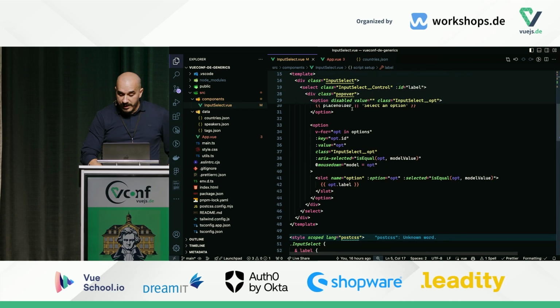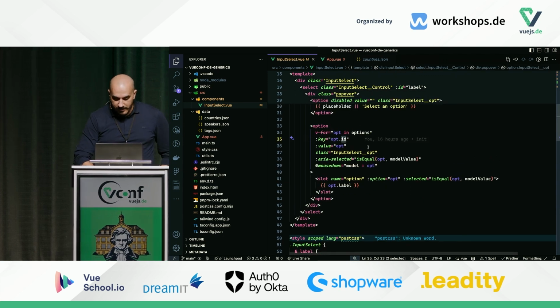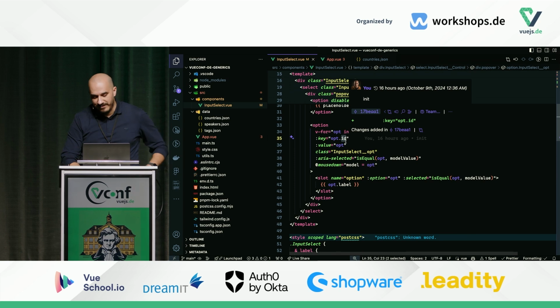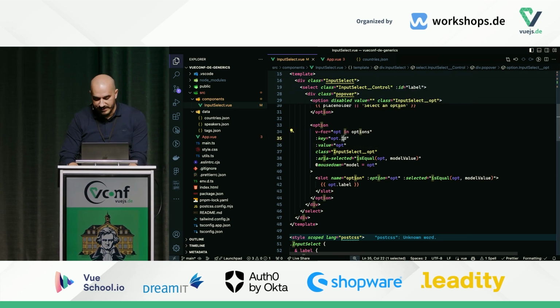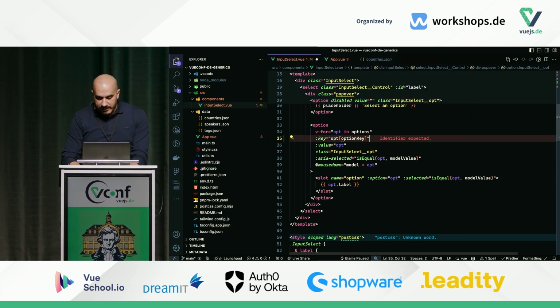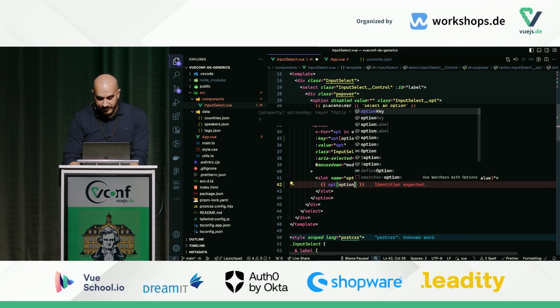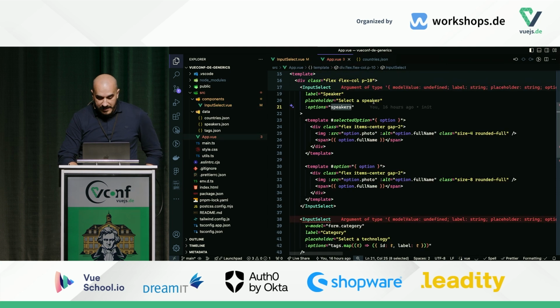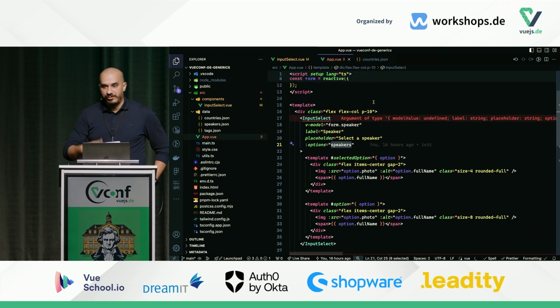So when I save here, all the errors are gone, because it thinks that option.id exists, but it may not exist, actually. So we should fix that by saying option of option key, and this would be option of option label. If I go to the app now, it complains, of course, because we need to pass these new properties to the components. So let's do that.